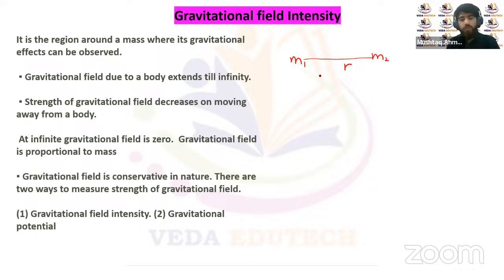So there are actually two ways to calculate the strength of a gravitational field. One way is to calculate the gravitational field intensity, another way is to calculate the gravitational potential. First of all, we'll be calculating the gravitational field intensity due to different mass distributions. We'll be discussing the sphere and the point mass. Then later on, we'll be discussing the potential as well.